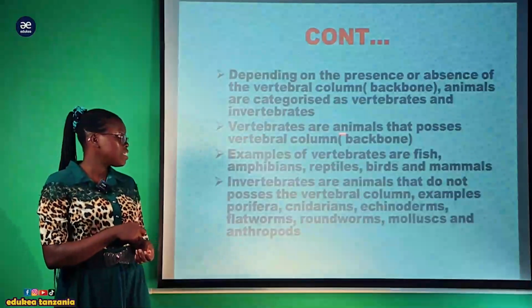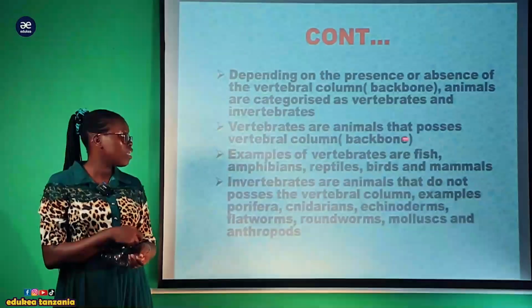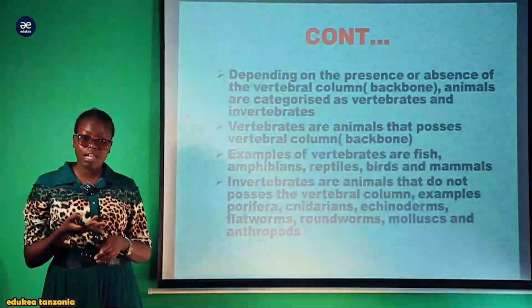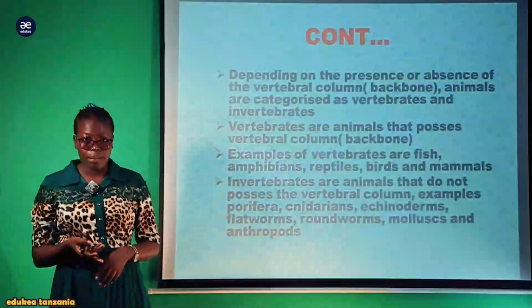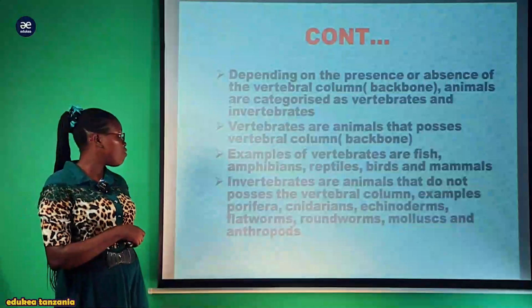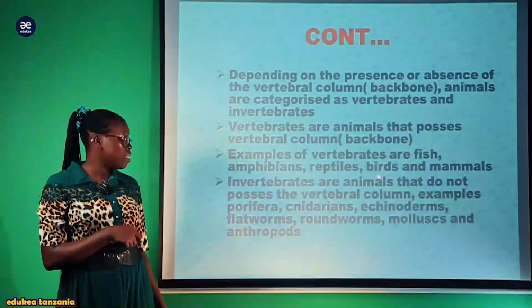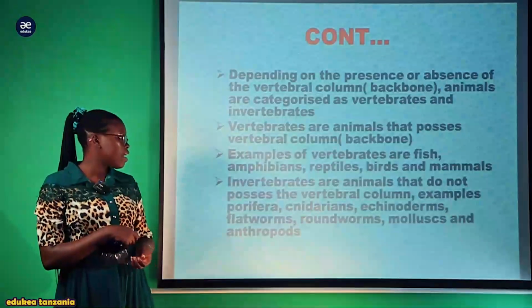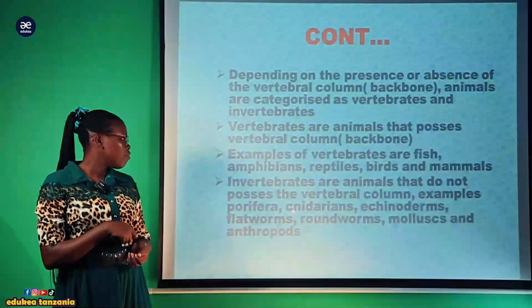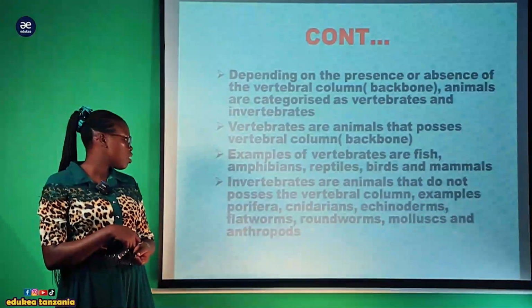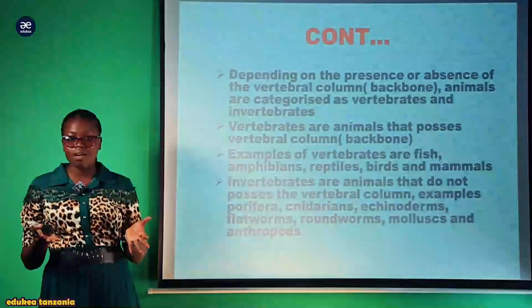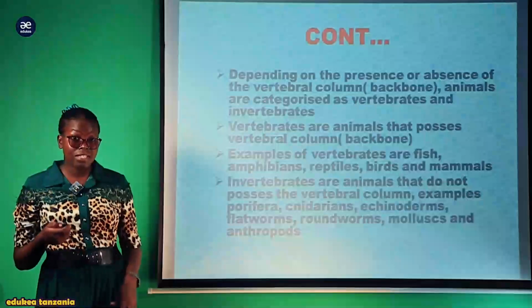So the vertebrate animals possess the vertebral column, and examples are fish, amphibians, reptiles, mammals, apes, and others. Vile vile, the invertebrate animals are animals that do not possess the vertebral column. Examples are Porifera, Cnidarians, Echinoderms, flatworms, roundworms, mollusks, and arthropods, where we are going to discuss the arthropods, tunaenda kuangalia kina crabs, spiders, and others.